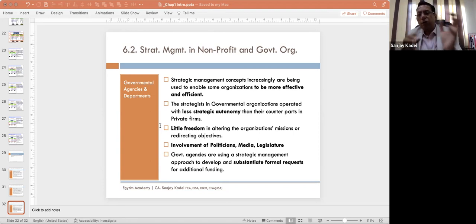So by differentiation or cost leadership, you can achieve competitive advantage. Then by doing value chain analysis, by having core competencies, and by managing the primary and secondary linkages of your organization, you can also achieve competitive advantage.